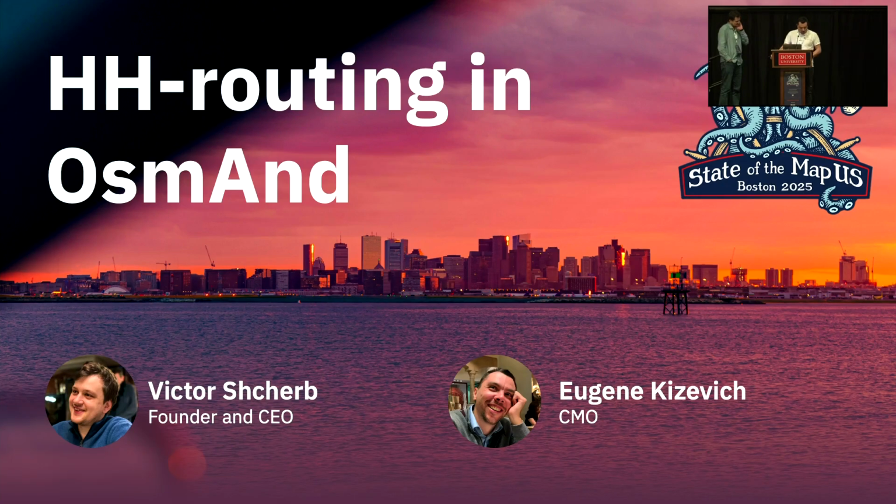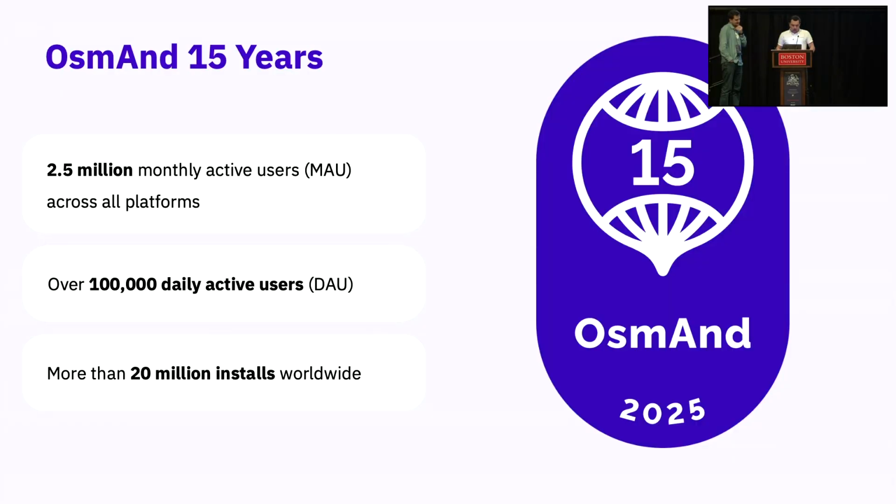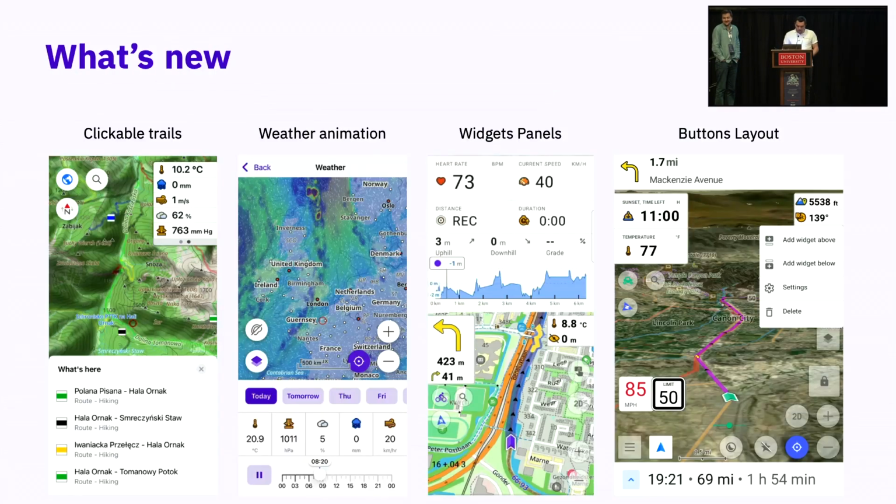We are from OsmAnd. It's an application for offline navigation and for offline maps. This year, OsmAnd celebrates 15 years, and at this moment we have 2.5 million monthly active users across all platforms, over 100,000 daily active users, and more than 20 million installs worldwide.